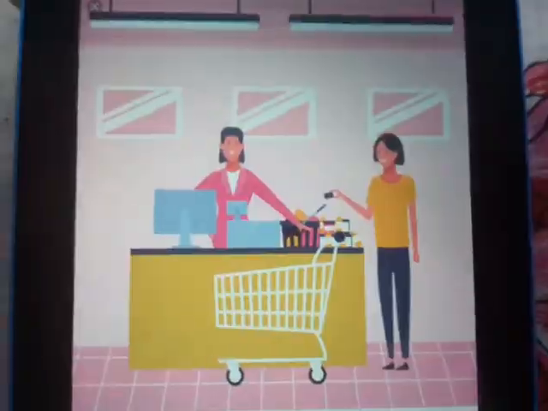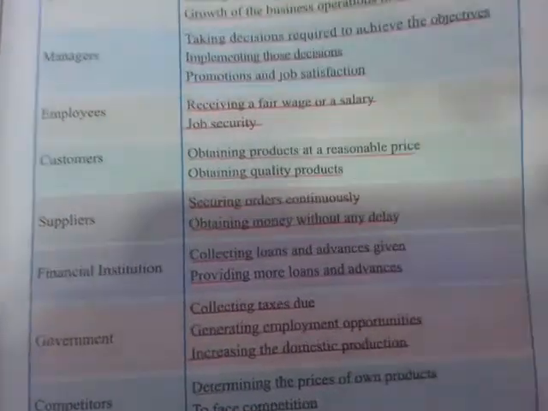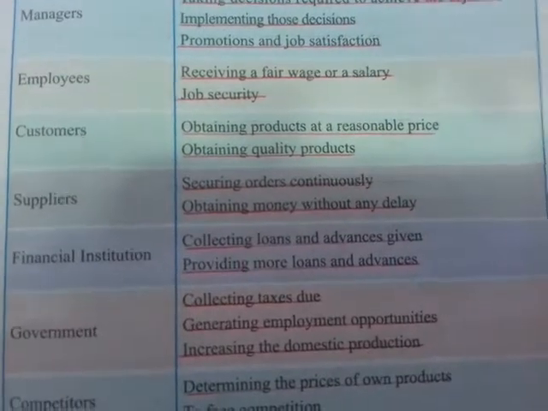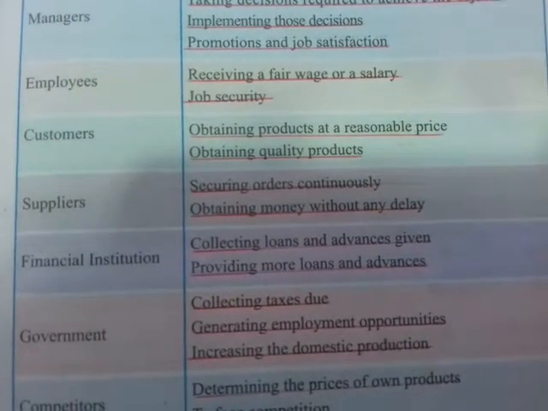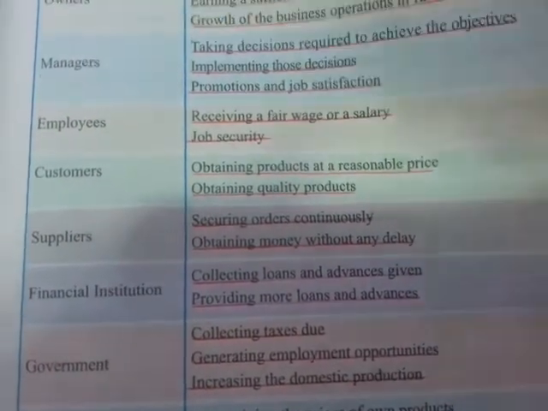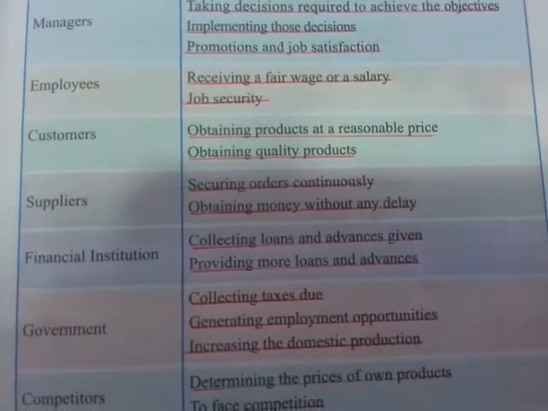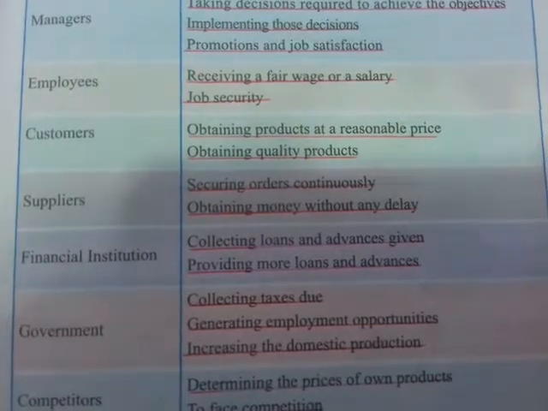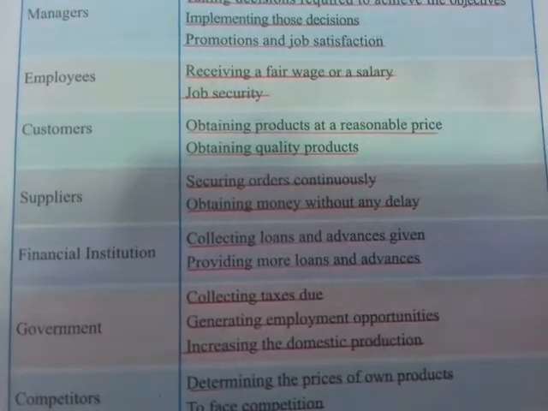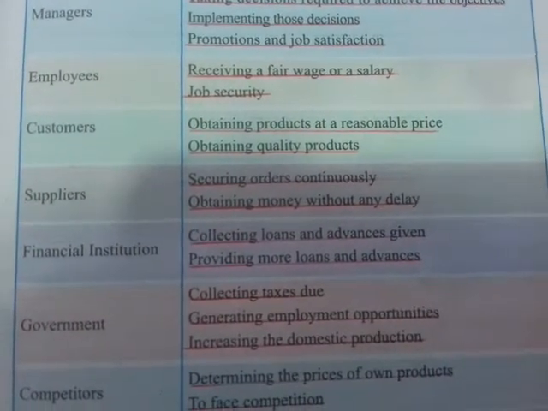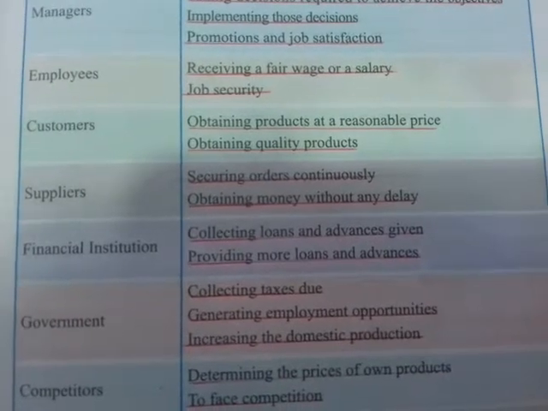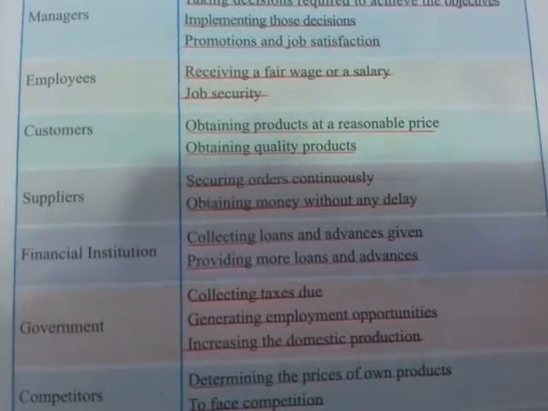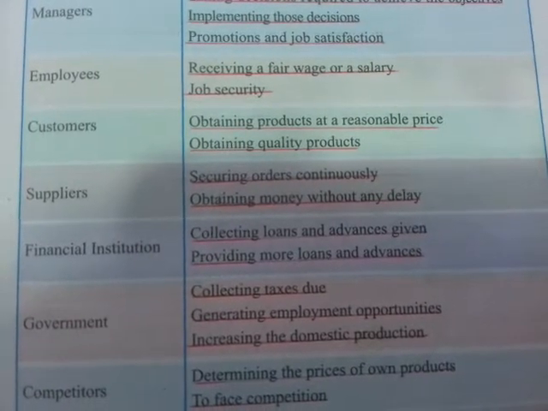See? So what are the objectives of a customer? Obtaining products at a reasonable price. So that is the main objective of a customer. He or she needs the product at a reasonable price. If the price is too high, then he would leave and go to another place where he could buy something for a lower price.